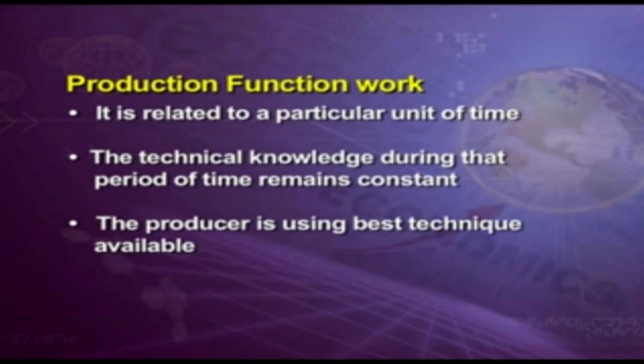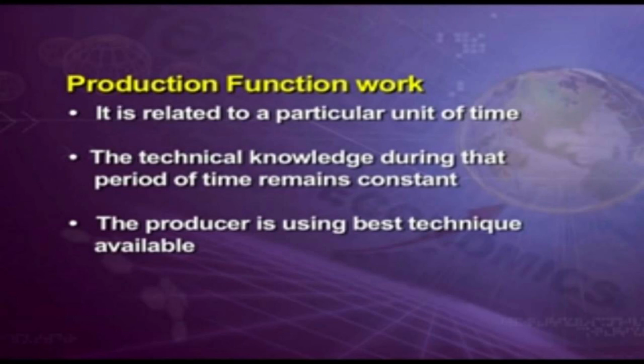The land is going to be the fixed factor when you are producing the commodity on the land. Now, when you're producing in an industry, you need to have the machinery, which remains constant for better use next time. Third, the producer is using the best technique available.